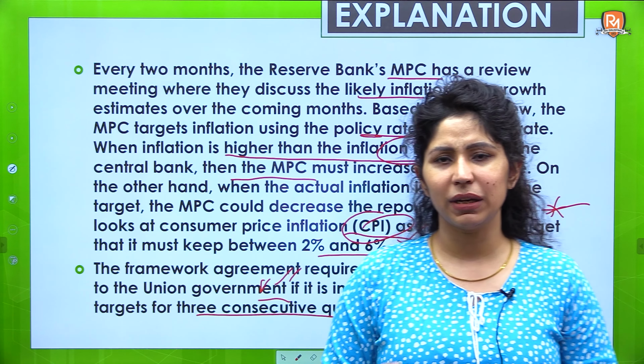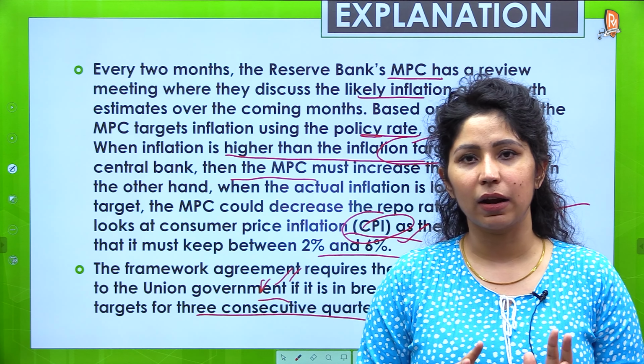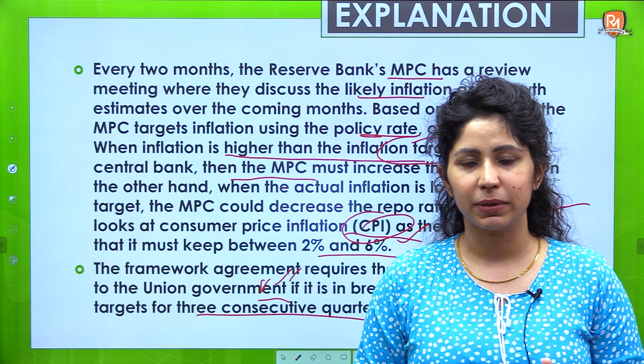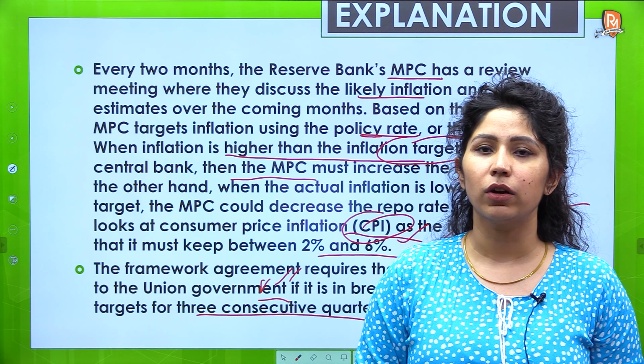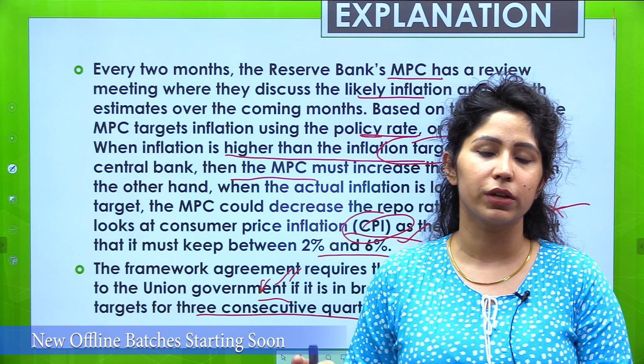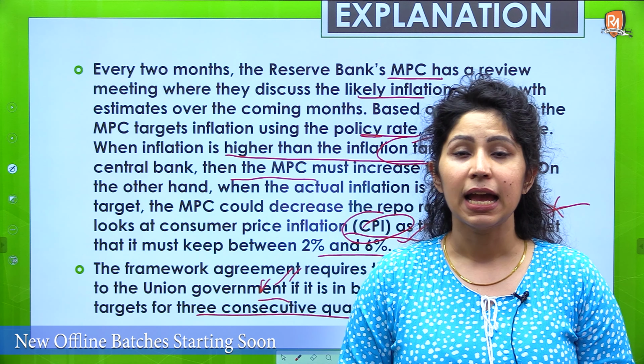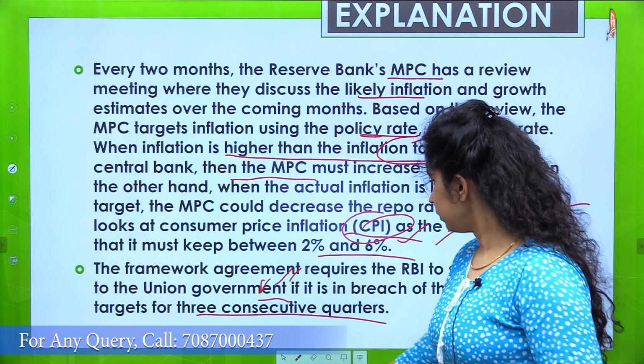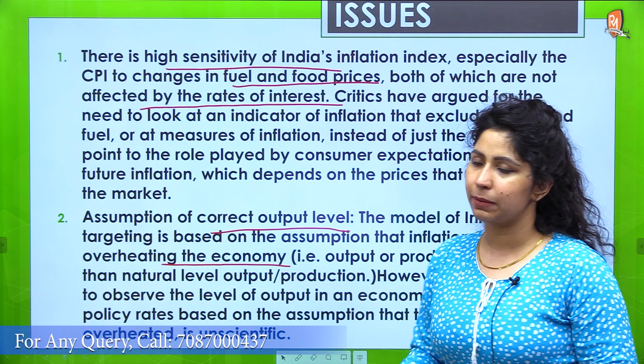So the nominal range or the average is keeping it around 4%, or depending upon the requirement. If these targets are breached, then the RBI or the MPC has to give a report to the union government specifying the reasons and specifying solutions also, that what will they do to undo this inflation target breach.